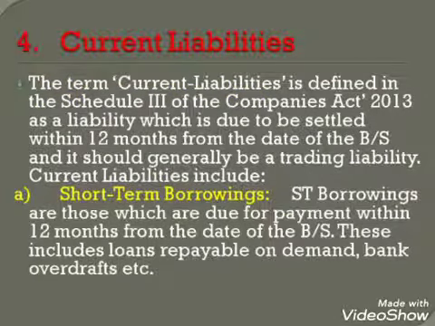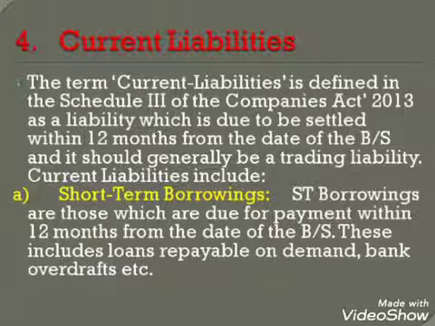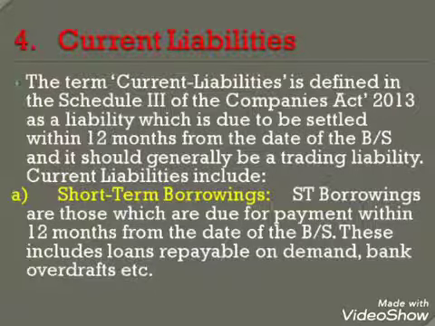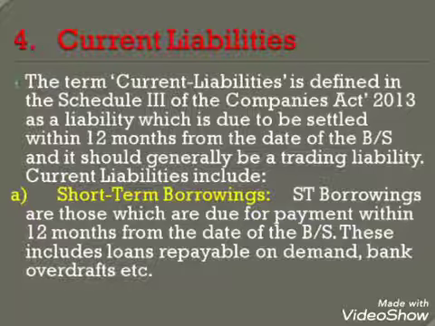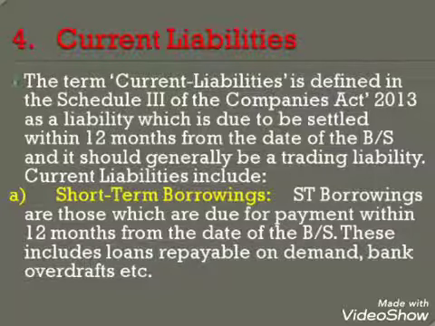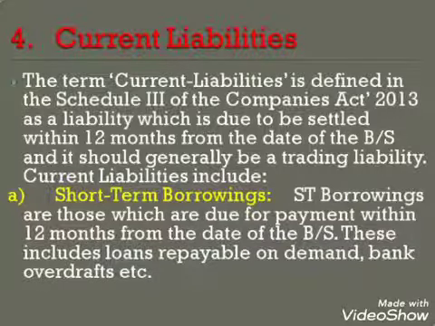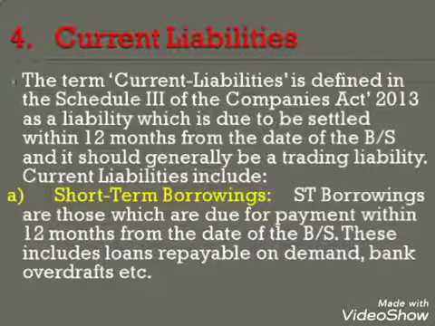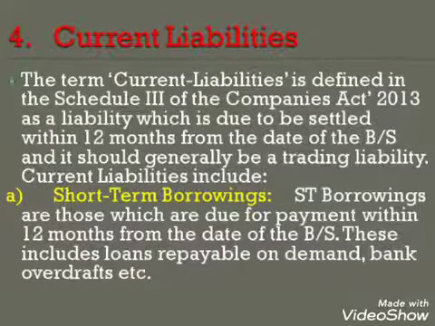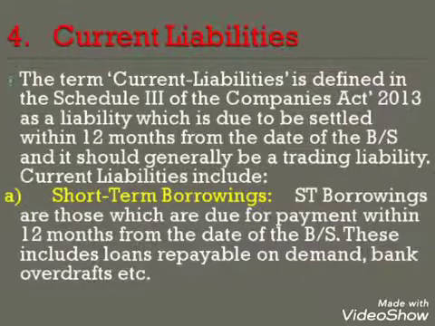Fourth major head is current liabilities. Current liabilities are defined in Schedule 3 of the Companies Act 2013 as liability which is due to be settled within 12 months from the date of the balance sheet, and it should generally be a trading liability. Various subheads under current liabilities. Short-term borrowings. Short-term borrowings are those which are due for payment within 12 months from the date of the balance sheet. These include loans repayable on demand, bank overdrafts, etc.